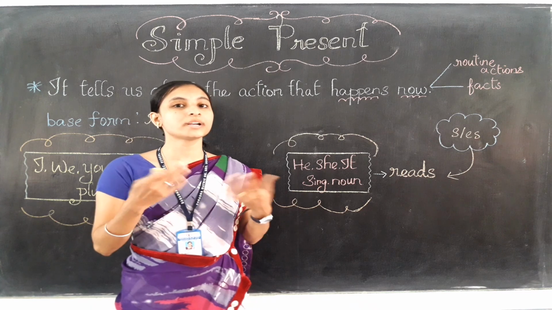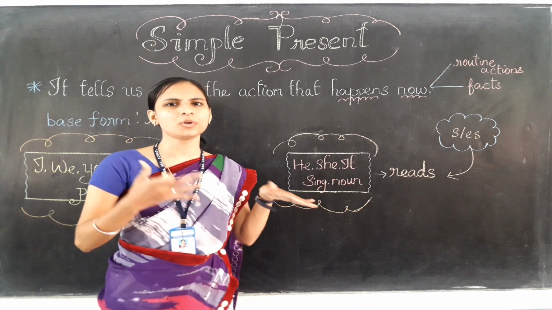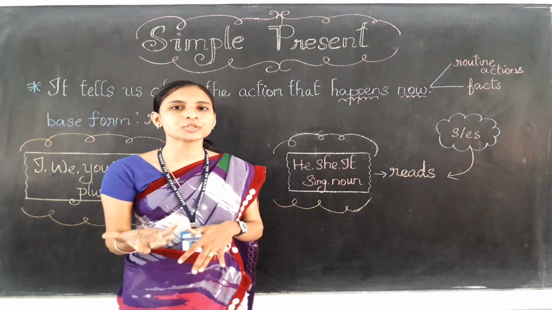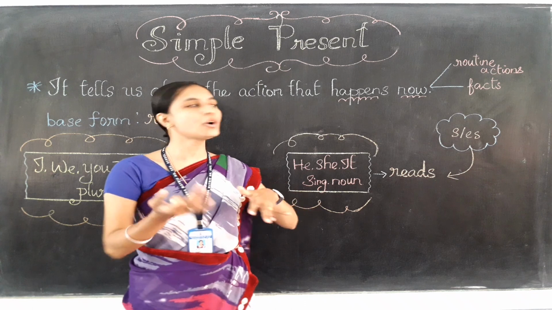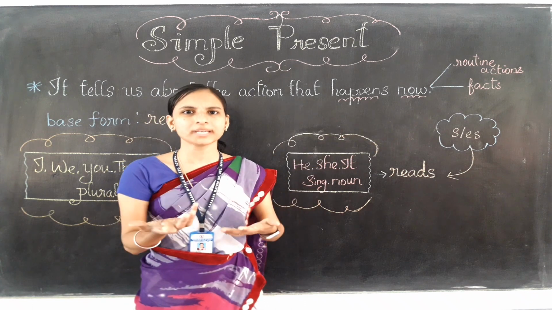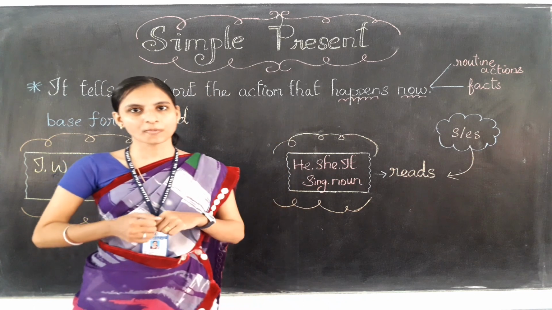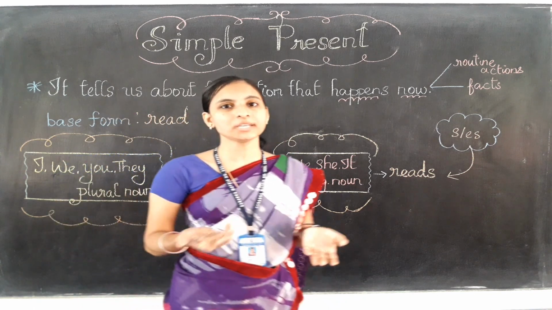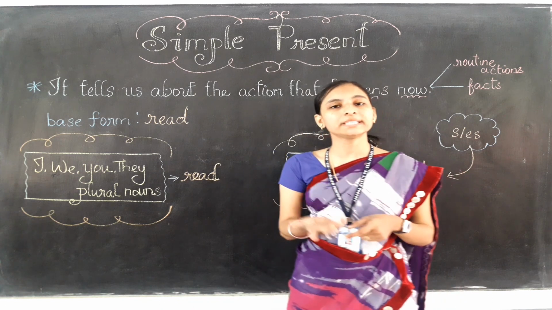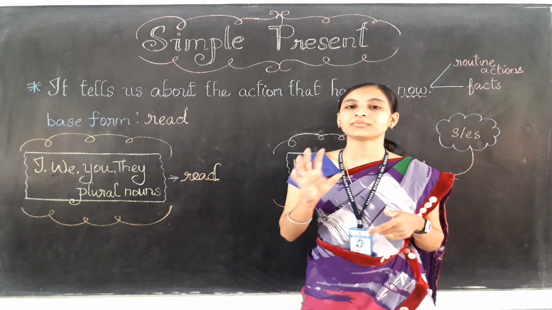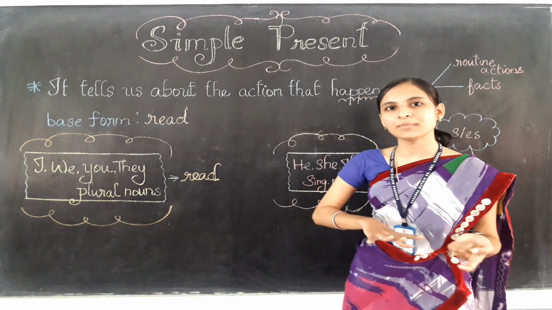Okay, children. So what is simple present form? Yes, the action which is happening now. It is also used to talk about the routine action, daily நடக்கிற action பத்தி பேசுறதுக்கோ, plus the fact that உண்மை கருத்துக்கள் நம்ம சொல்றதுக்கோ we can use the present form only. Okay, so how can we use the present form? Okay, and I already told you about the tense. What is the tense? Yes, verb form. So the verb will be changed according to the time of the action.